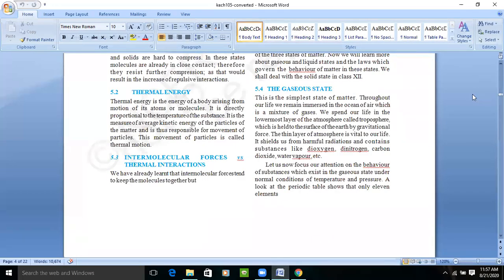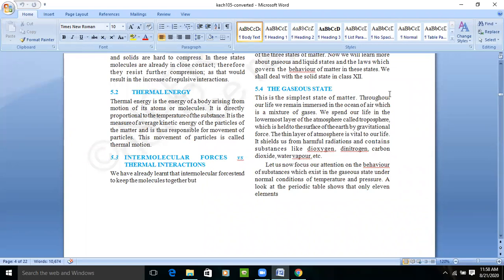Next, we'll talk about thermal energy. What is thermal energy? Thermal energy is the energy of a body arising from the motion of its atoms or molecules. It means that when the atoms and molecules move, thermal energy is released. It is directly proportional to the temperature of the substance. So thermal energy is directly proportional to the temperature of the substance.